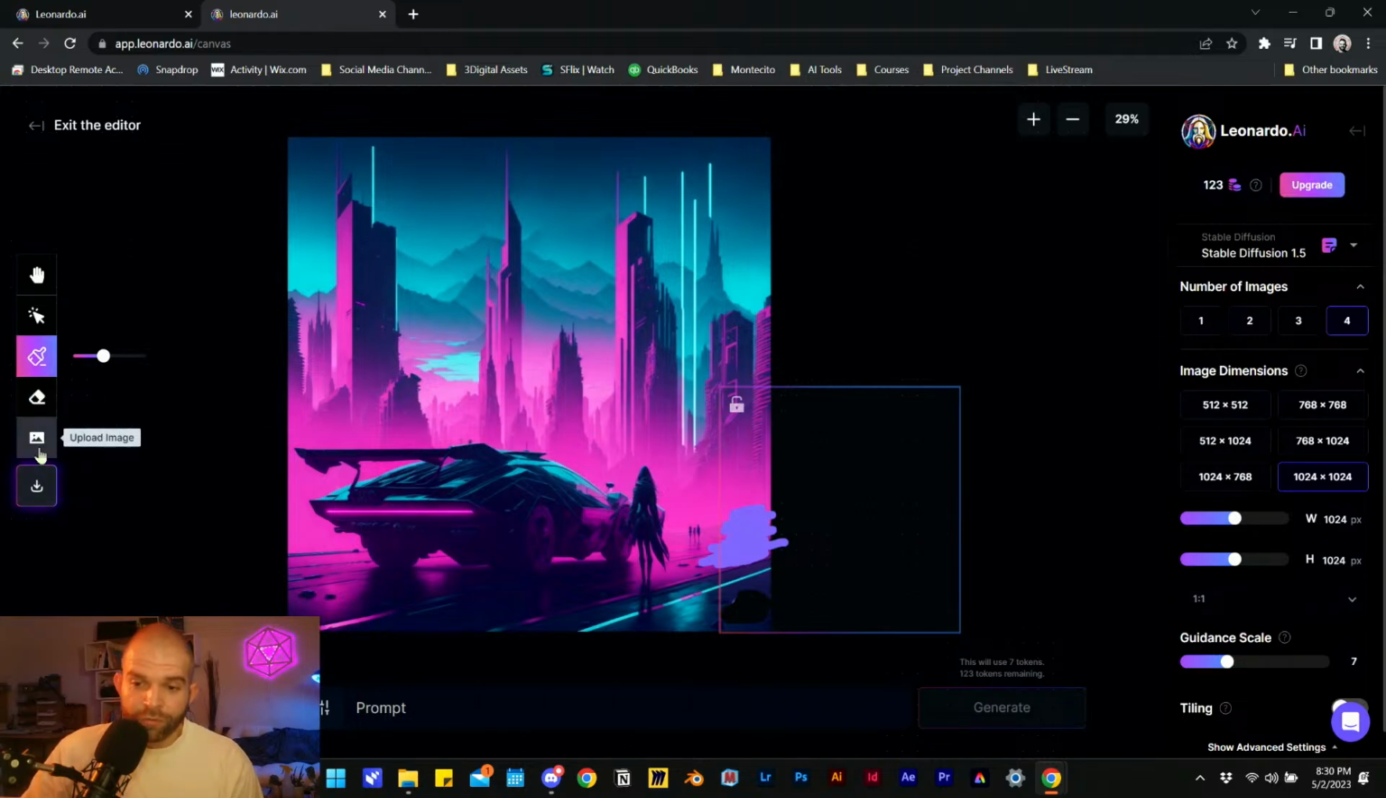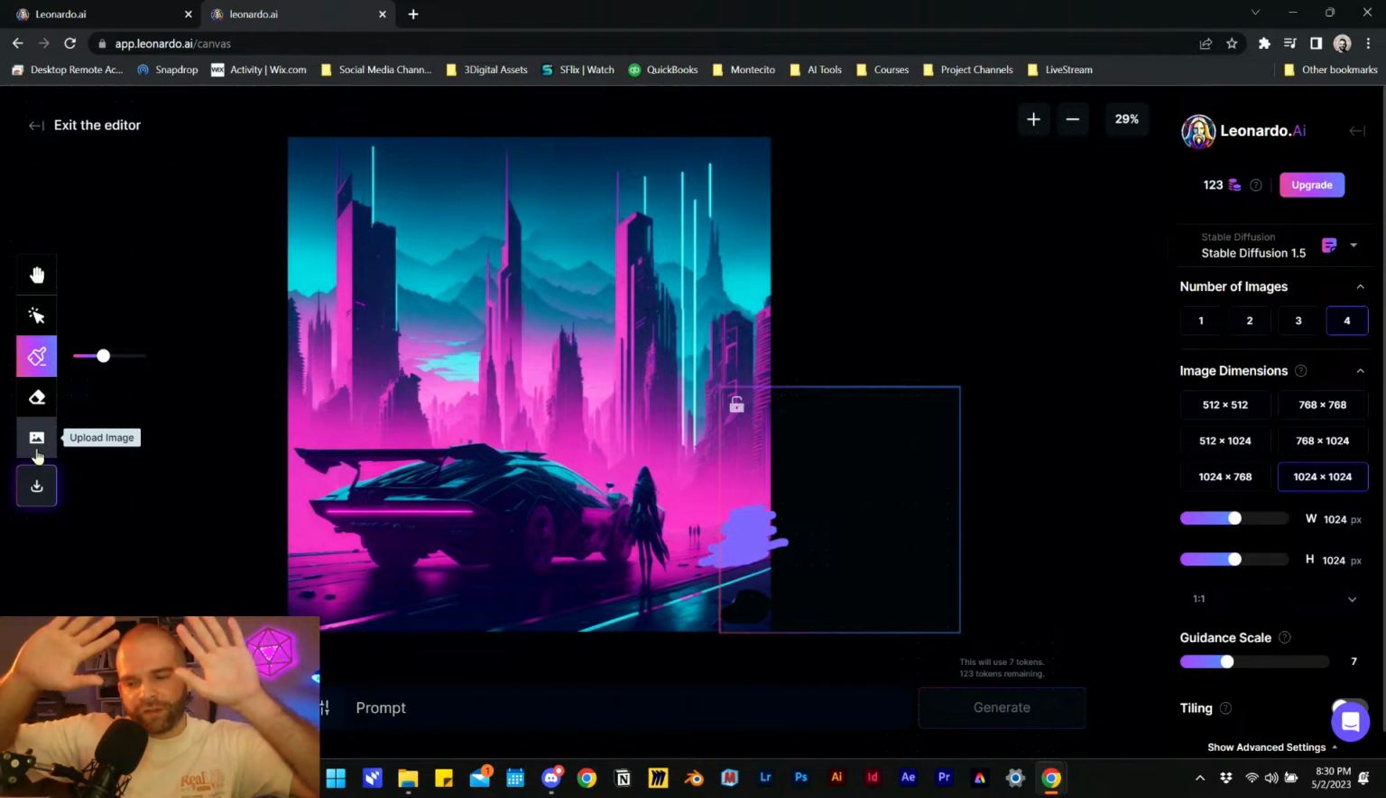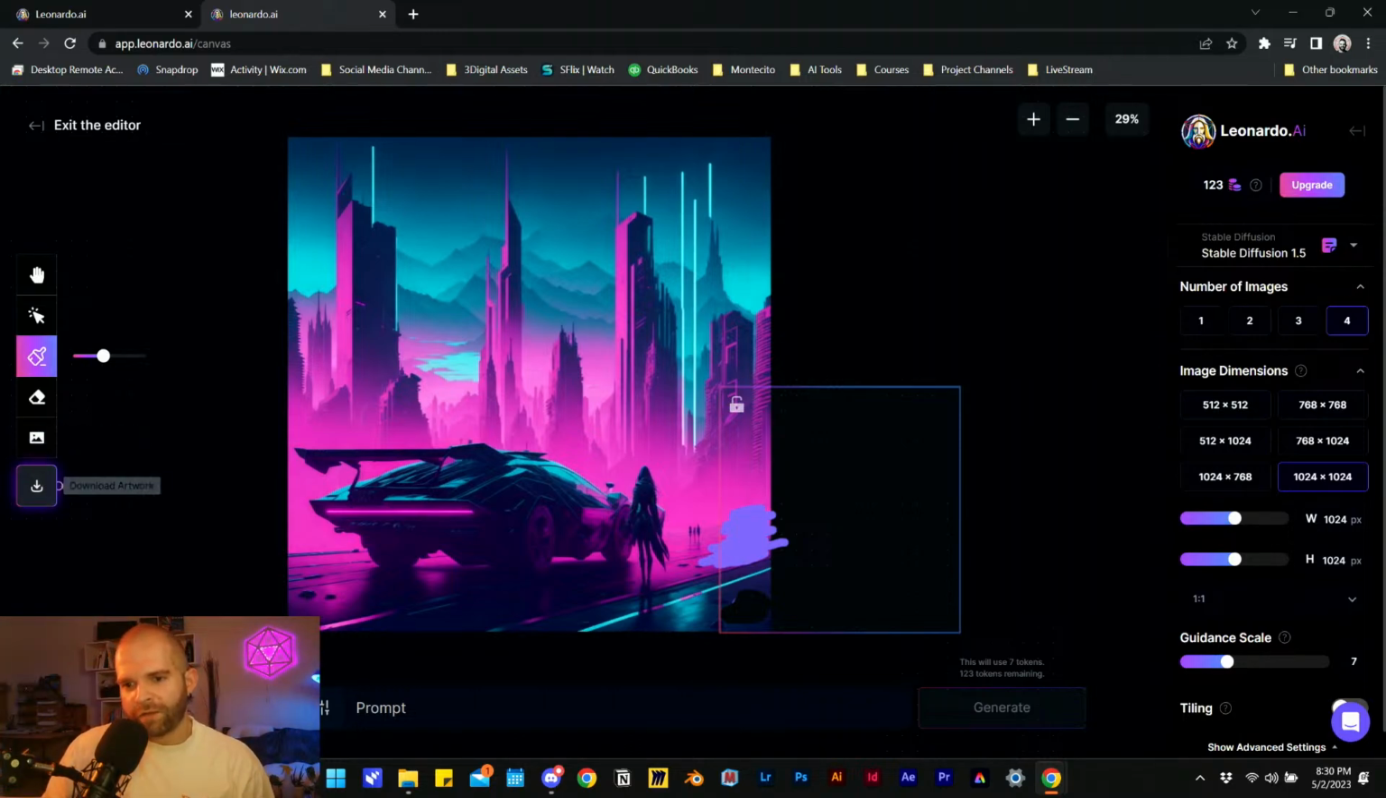And we can also upload an image if we wanted to stitch images together. That is very useful. So if I put two images together and then I want the AI to basically create what would be connecting the two images, that's pretty trippy. And then download the artwork, obviously.